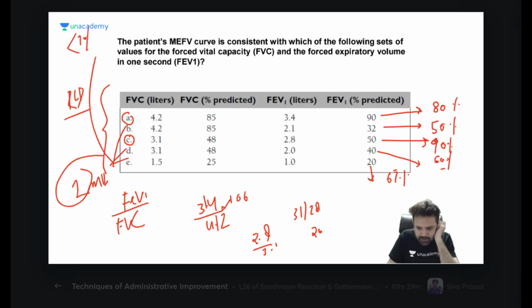So all these are obstructive lung disease. So either A will be the answer or C will be the answer. So how to select that? Yesterday I told you how to select between that. How to select? Just don't tell me the answer. I'm not asking the answer. Answer can be right or wrong. It can be a guess.